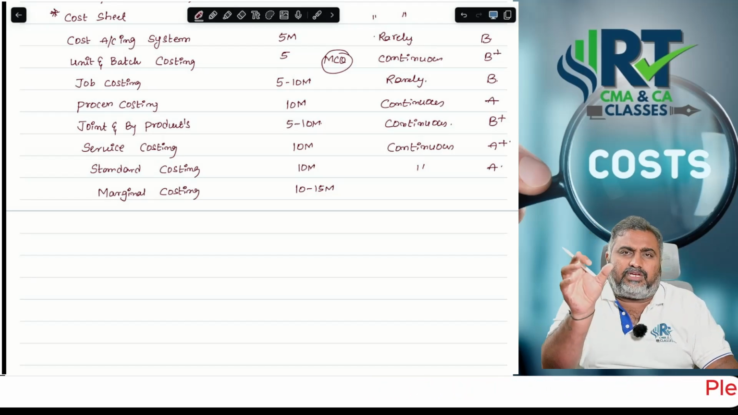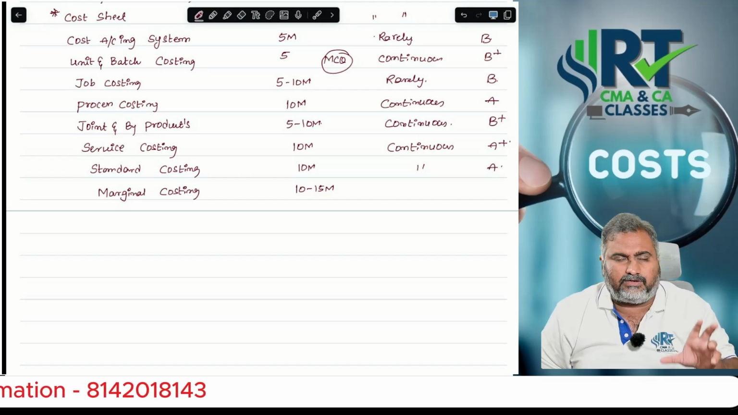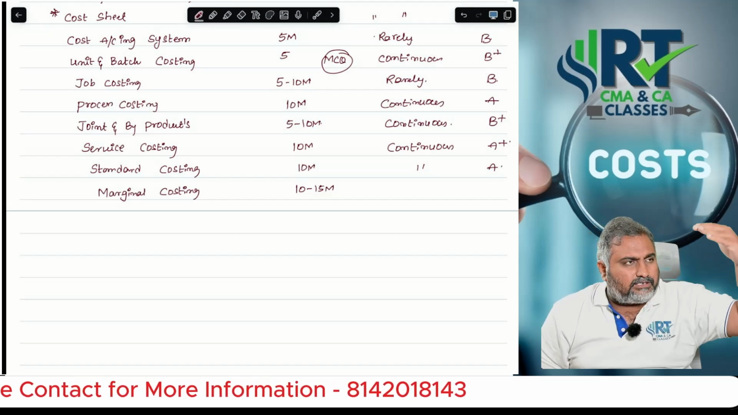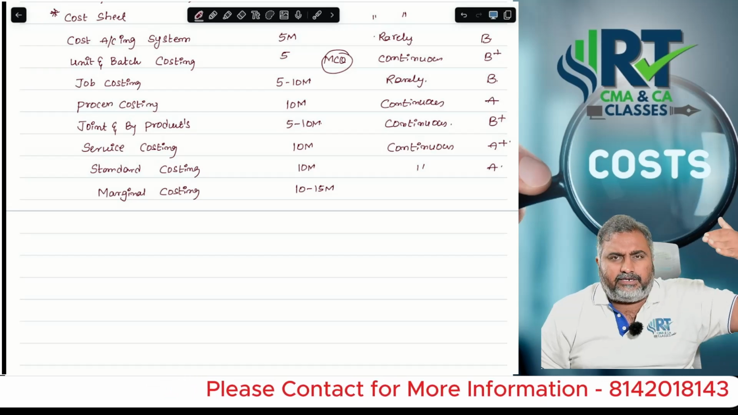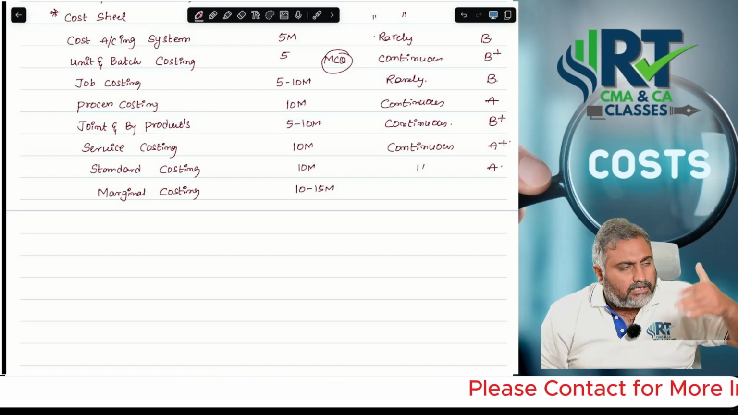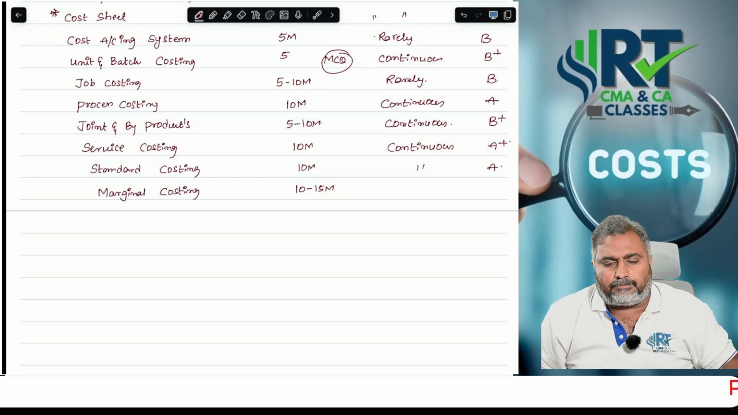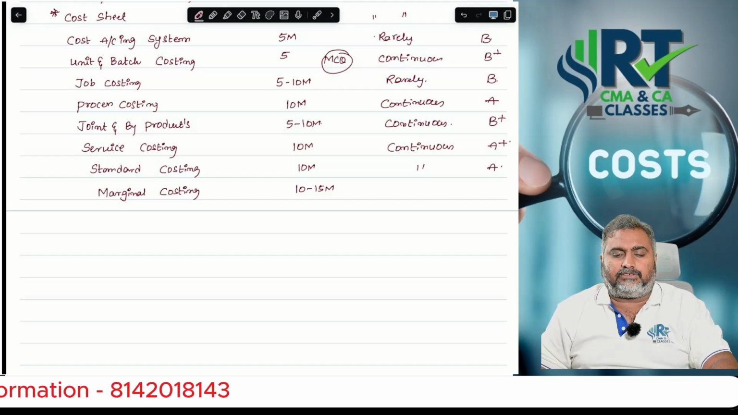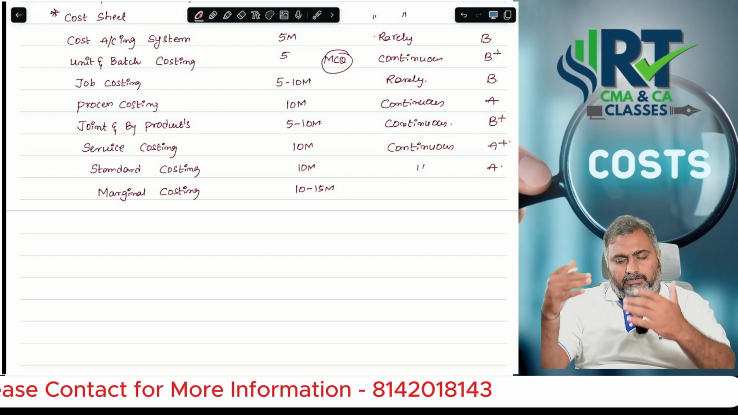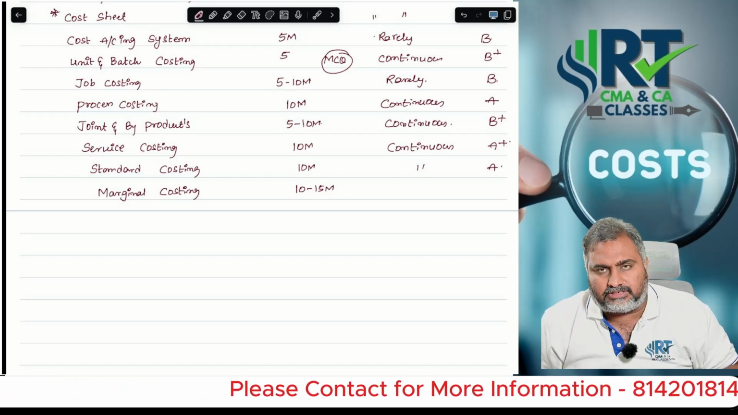Then based on that you can find out what the key factor is. You can easily identify the key factor. First find out the contribution, then find out the contribution per key factor, then categorize it by ranking the products, then try to allocate your resources accordingly. This is the way we solve it under marginal costing.